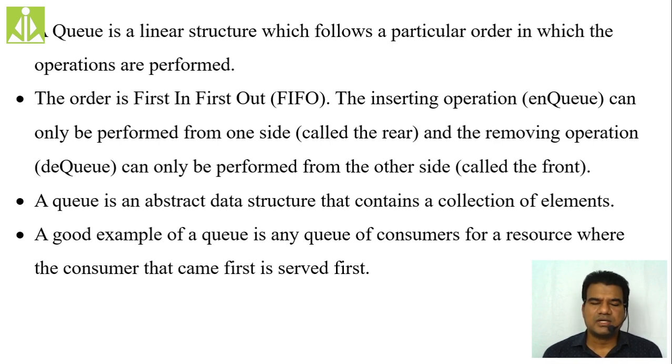Hopefully you understood. And all the elements inside a queue are inserted and removed in a FIFO fashion, first in, first out. This order you will also understand very soon when we discuss the example.